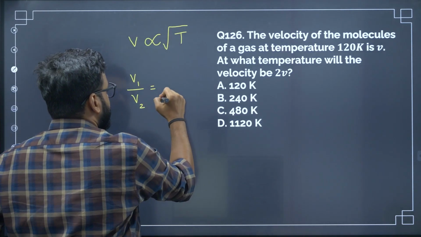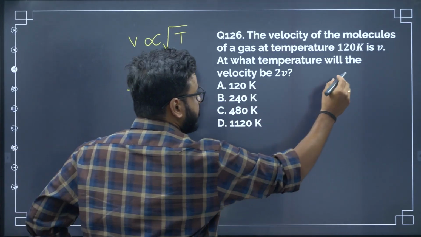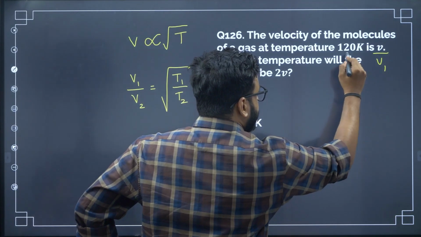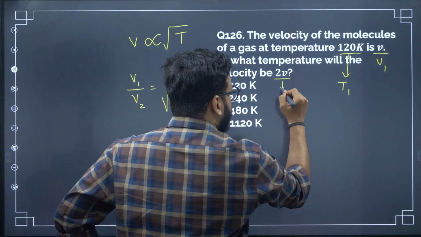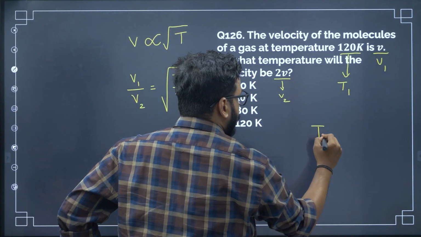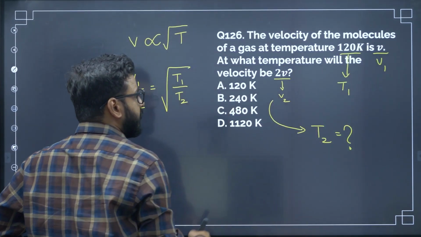V1 by V2 is equal to root T1 by T2. Now mark all the quantities. Let V be V1, let 120 be T1, and this is V2, and ultimately we want to find T2. What is the temperature at this velocity?